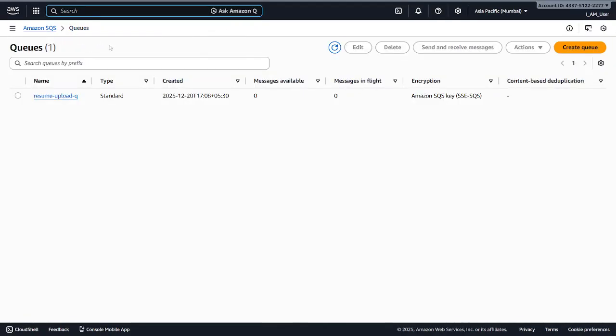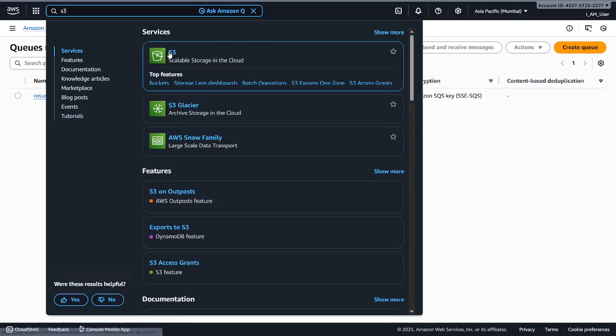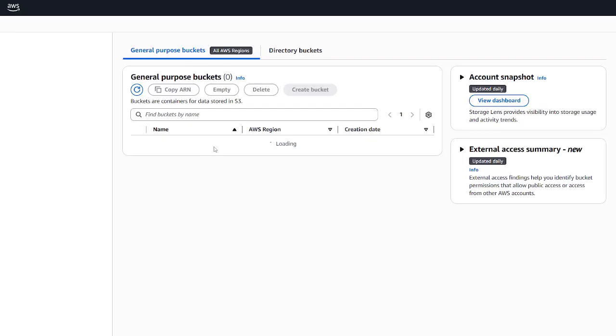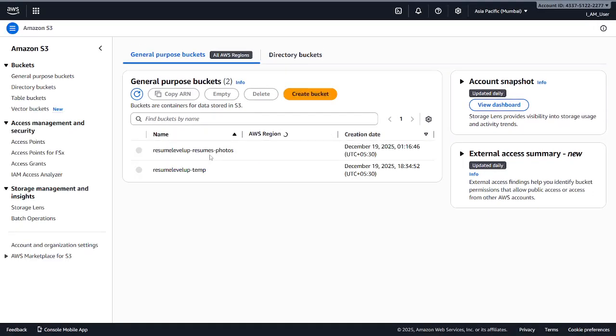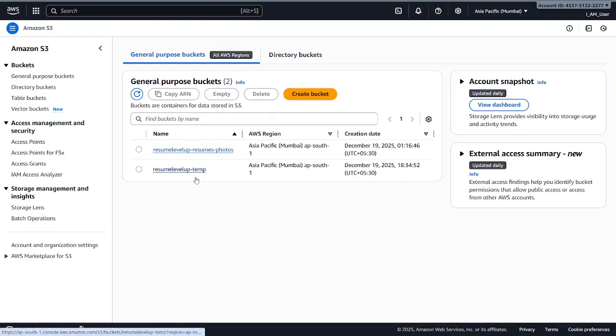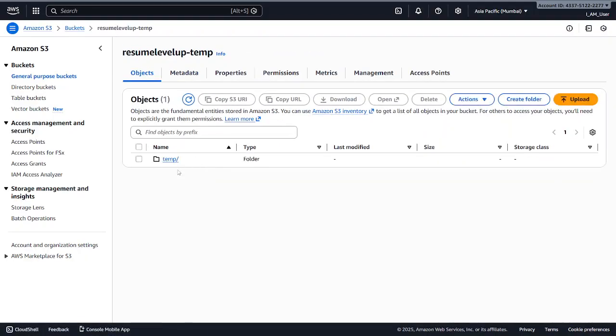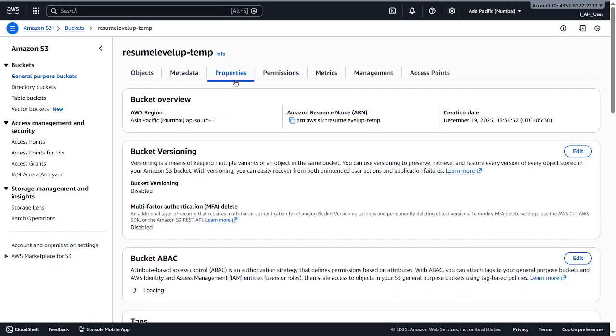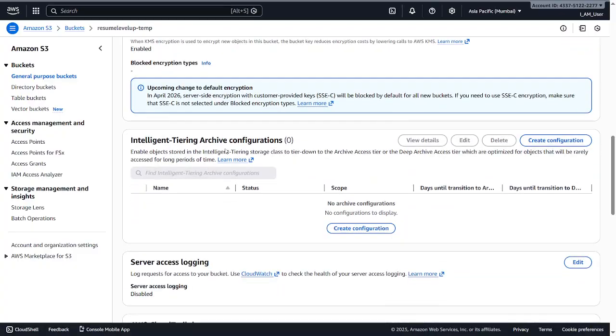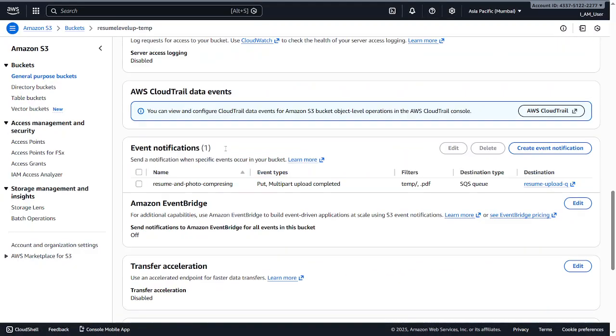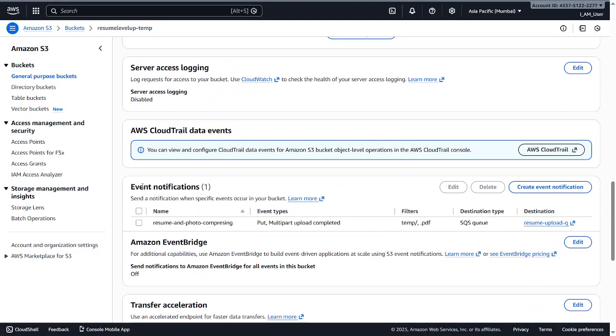Okay, now we have created our S3 and our queue. So now let's connect our S3 and the queue with a trigger, so that if someone uploads something in this folder, we trigger this. Let's take this temporary bucket as an example, and we created a temp slash folder to store our files. Now if we go to properties in the bucket, you're going to see something known as event notification.